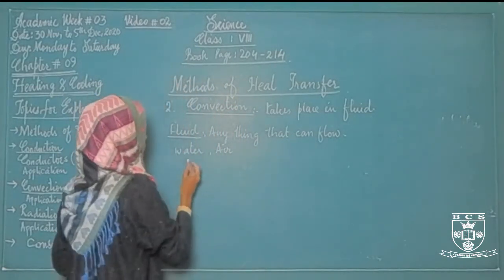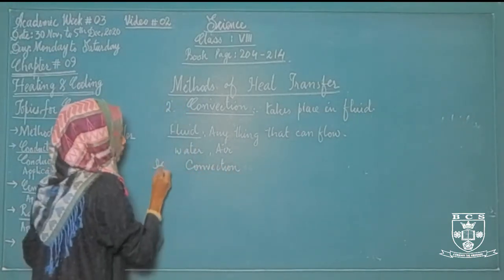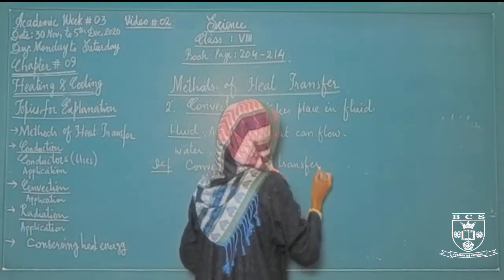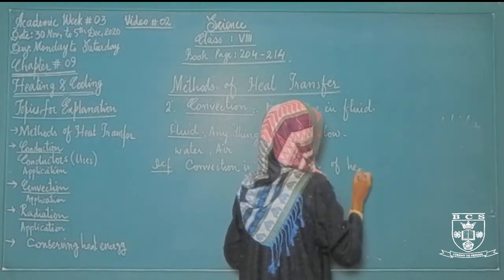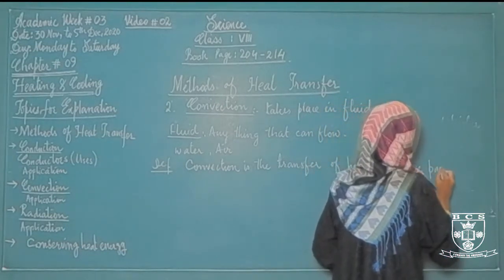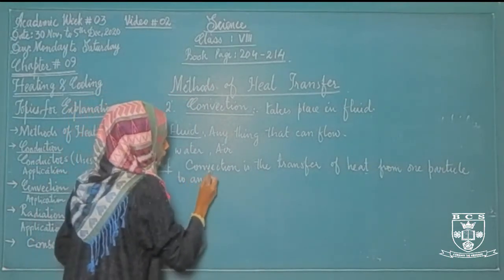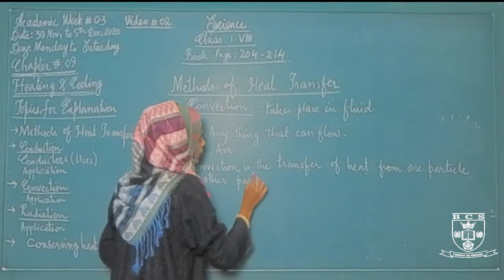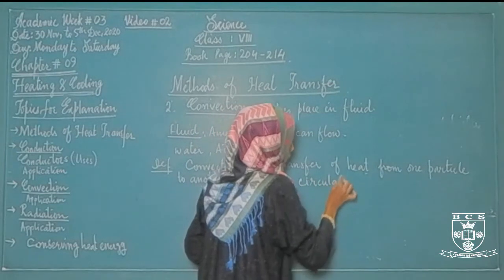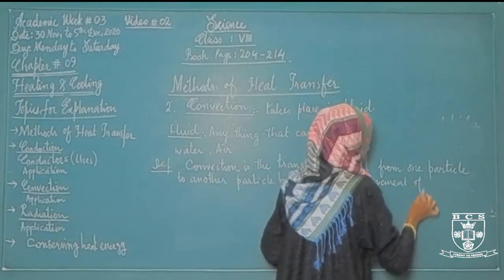What is the definition of convection? Convection is the transfer of heat from one particle to another particle by circulating movement of medium.